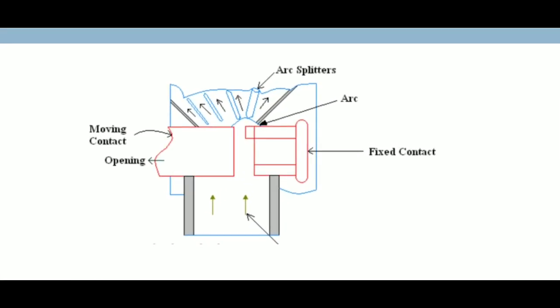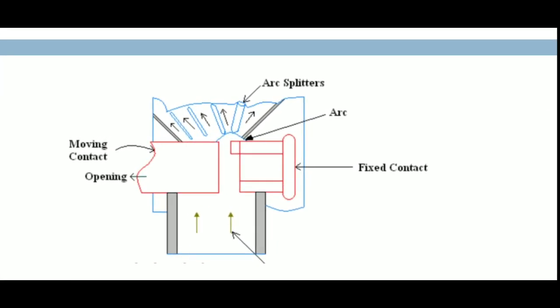Okay, this is the cross blast air blast circuit breaker. This is the moving contact. This is the fixed contact, and these are the arc splitters, and between the fixed and moving contact we are developing the arc. This is the arc. That arc is flowing through the arc splitters. This is the air reservoir or arcing chamber. In the down position we are connecting the air reservoir.